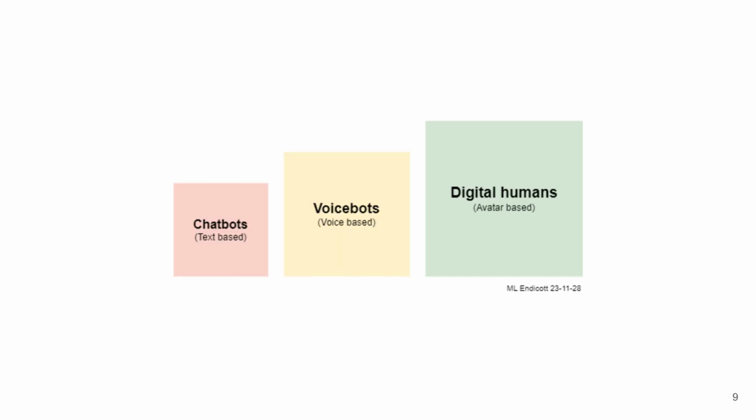This diagram shows the progression of conversational agents toward increasingly embodied, virtual beings. It begins with chatbots, which are text-based systems relying on written input and output. The next stage is voice bots, which expand interaction into spoken communication, making the exchange more natural and human-like. At the highest level are digital humans, avatar-based entities that combine text, voice, and visual embodiment to simulate full human presence. This progression illustrates a continuum from disembodied interaction to fully embodied virtual beings, highlighting how advances in modality and embodiment enhance realism, social presence, and user engagement.